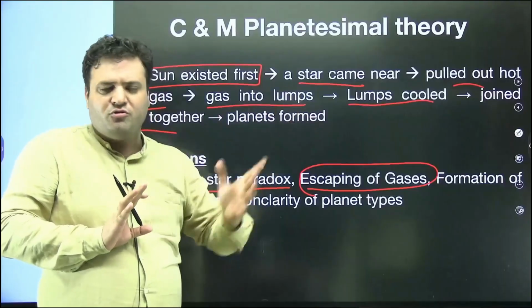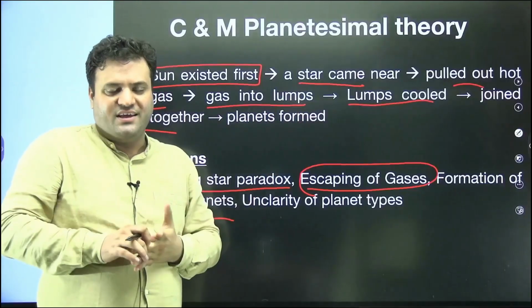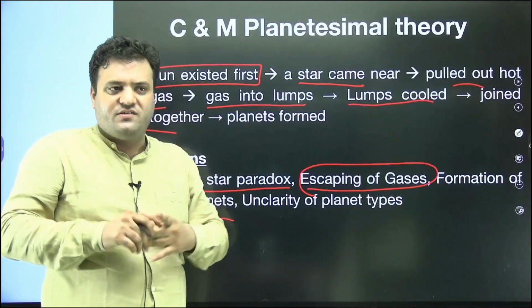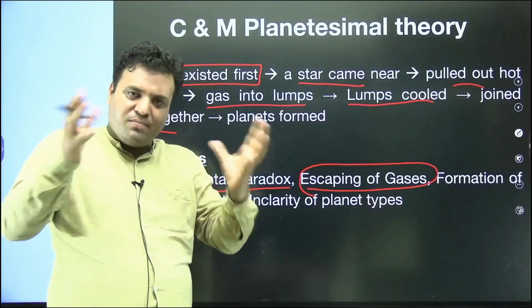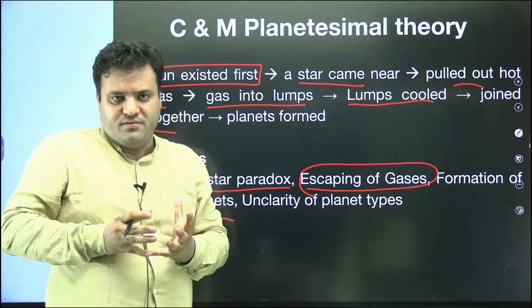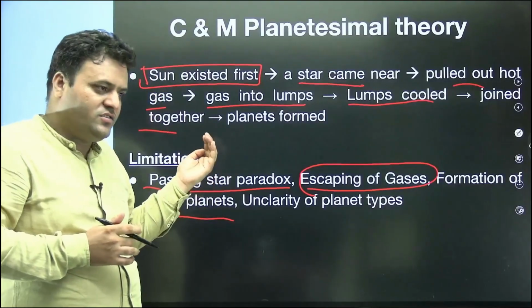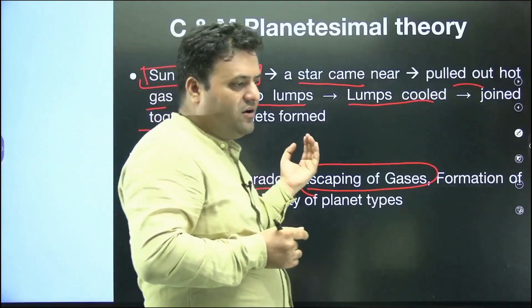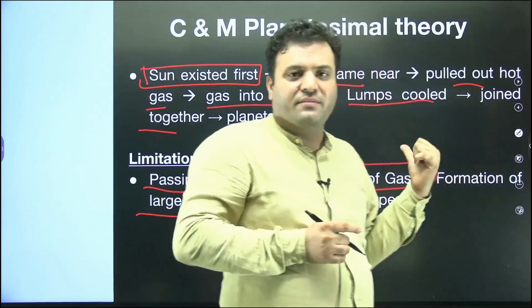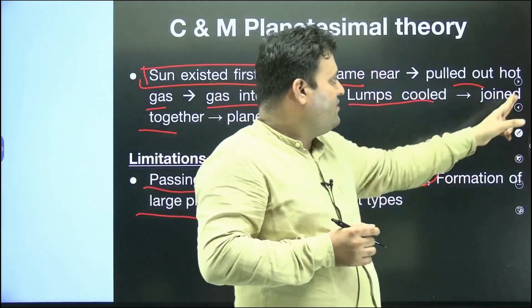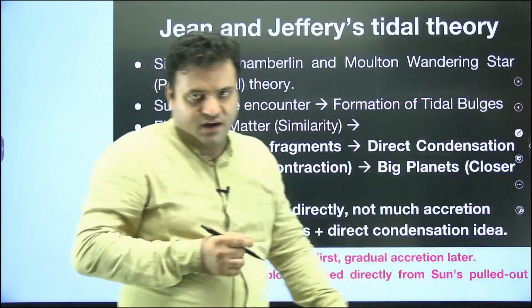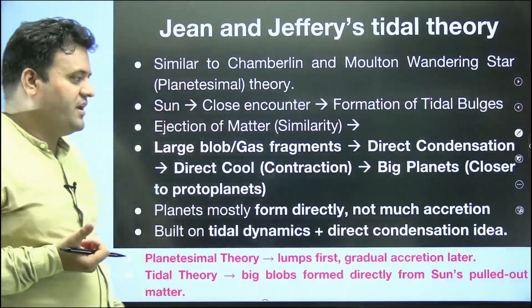However, the previous nebular or gaseous hypotheses were based on the idea that the sun and our planets are part of the nebula. But equally, this theory does not adequately or explicitly mention the existence of the sun. That's the limitation.